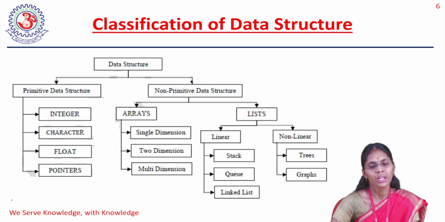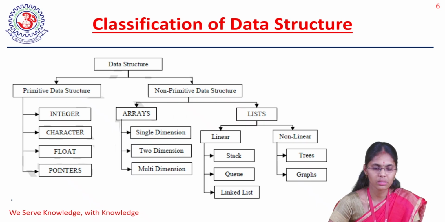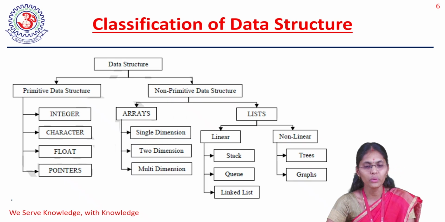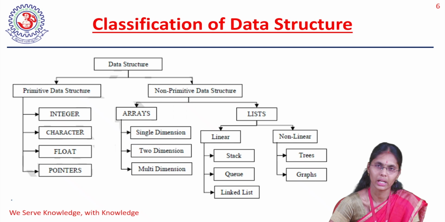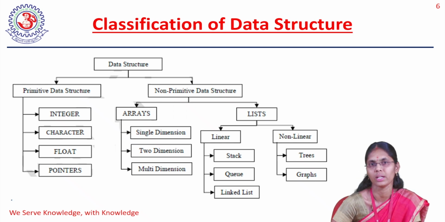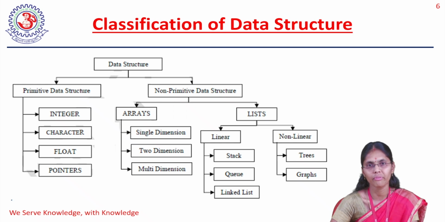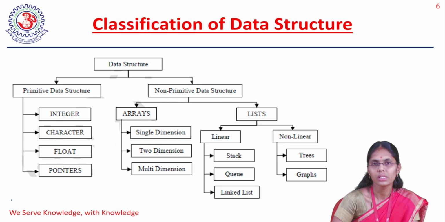Likewise it is. Let us come to the non-primitive data structure. The non-primitive data structure is divided into two major parts. Actually, we use only lists, but still I want to tell you one more category. One is the array, another one is the list. Ma'am, how will an array be a non-primitive data structure? Because an array is not generally available. It is a user-defined data type, right? You have to define it in such a way that the array can be accepted by the compiler. So it will differ from language to language, but still the overall concept is the same, right?